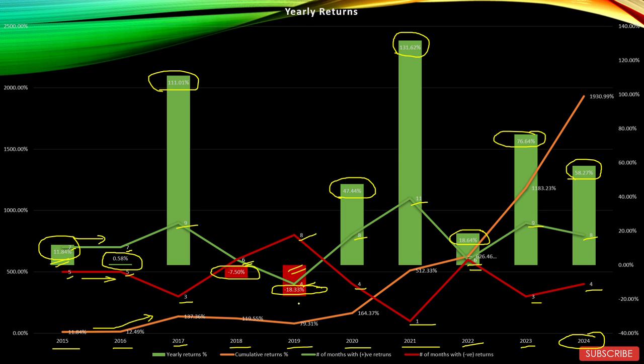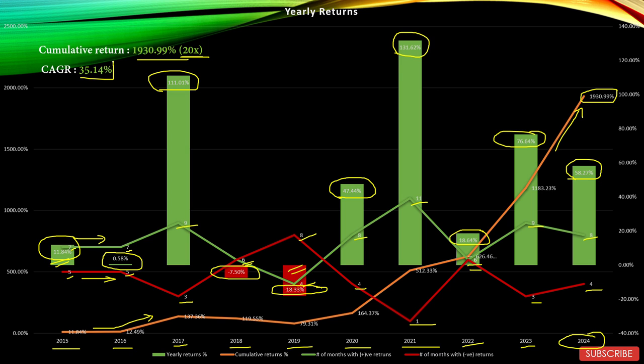So to see the cumulative return, let's follow this orange line, and the cumulative returns over the last 10 years is 1930.99%, which is almost 20x in the last 10 years. Let's see the key takeaways. So the key takeaways: cumulative return 1930.99%, 20x in last 10 years.